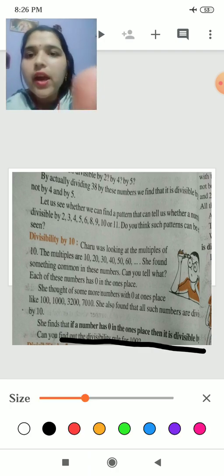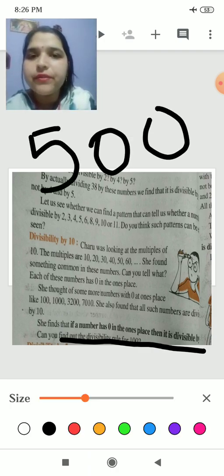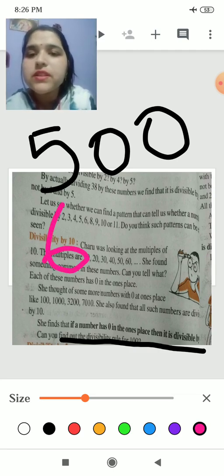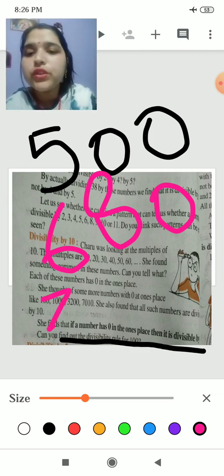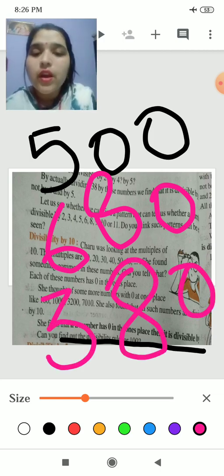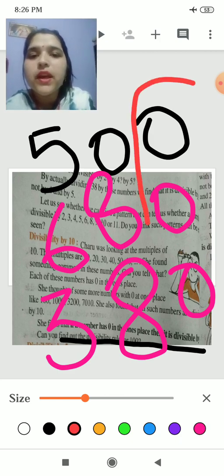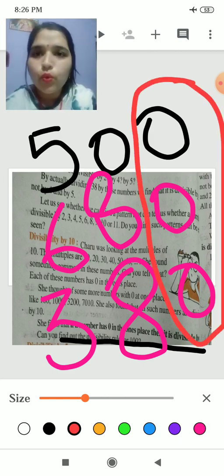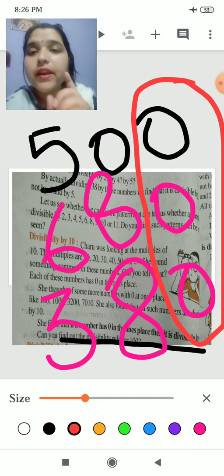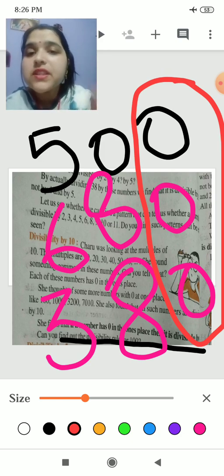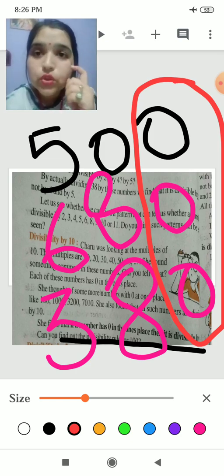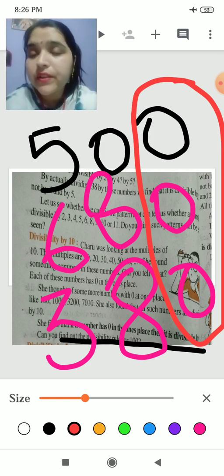It means if I am having a number 500, 680, or 380, if the ones place contains 0, then the number is definitely divisible by 10. If the number 500 is given to you and it says to show the divisibility test for 10, what will you write?